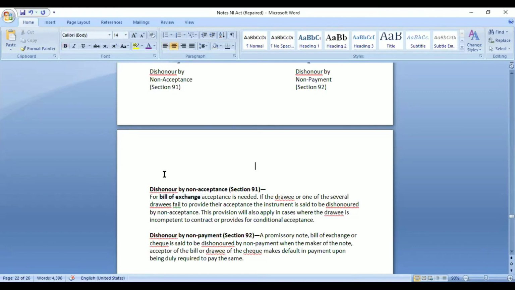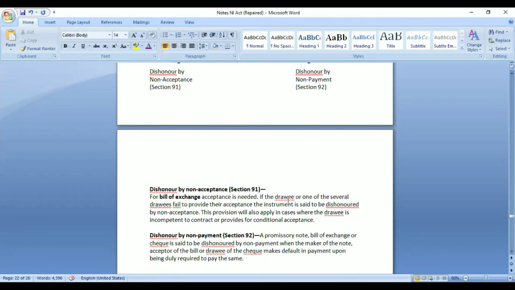So only in case of bills of exchange there is a concept of acceptance, because without acceptance it cannot be a valid instrument. So dishonor by non-acceptance would be applicable only in terms of bills of exchange.